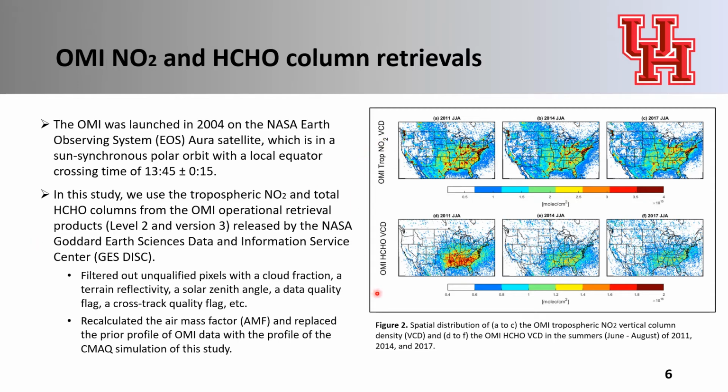This figure shows the spatial distribution of seasonally averaged NO2 and formaldehyde columns from OMI for the summers of 2011, 14, and 17. For NO2, there are high values over major cities. During the study period, NO2 column has decreased by 6 to 8% domain-wide. For formaldehyde column, high values are dominant over the southeastern United States, which is driven by isoprene oxidation from biogenic emission sources. In this region, formaldehyde column consistently decreased in 2014 and 17 compared to 2011, up to about 34%.